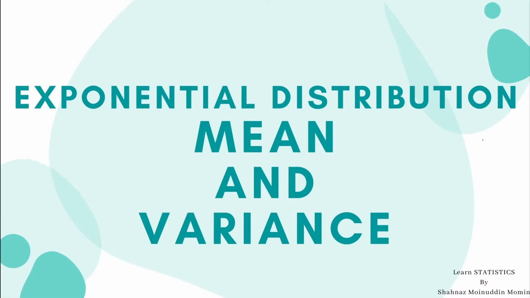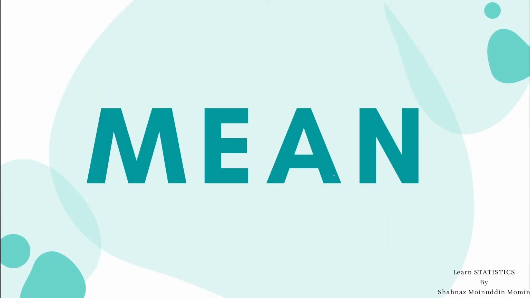So we shall consider the first point, the mean of exponential distribution. Let us start with the definition of mean of exponential distribution and the calculation of mean in case of exponential distribution.